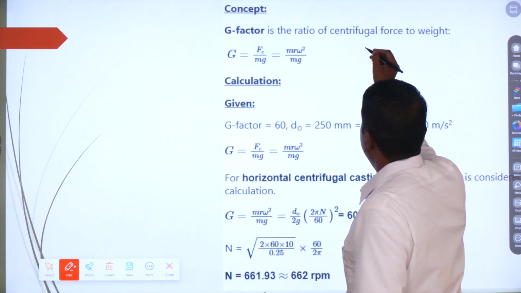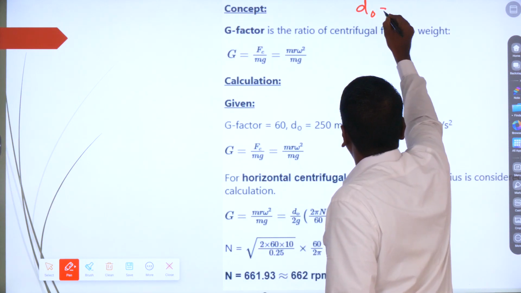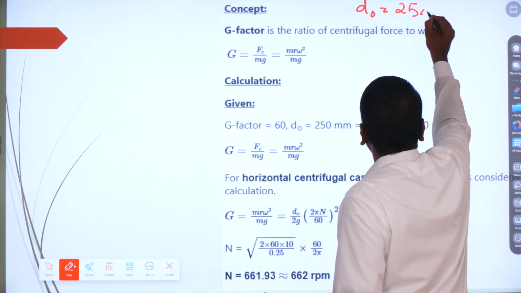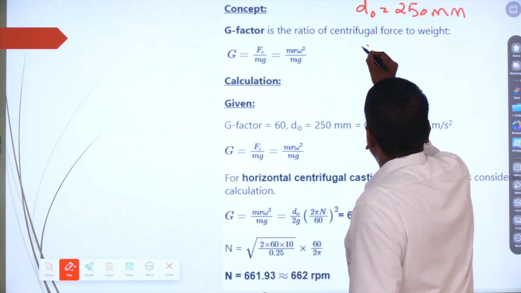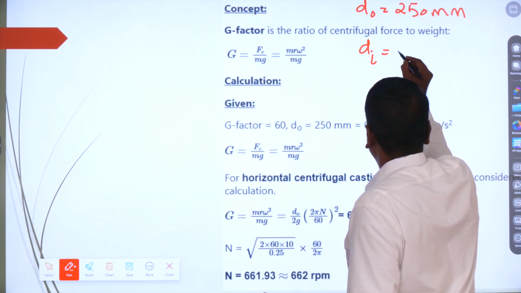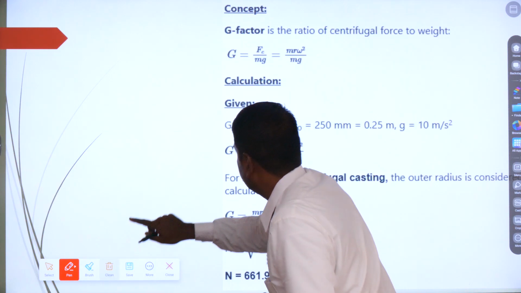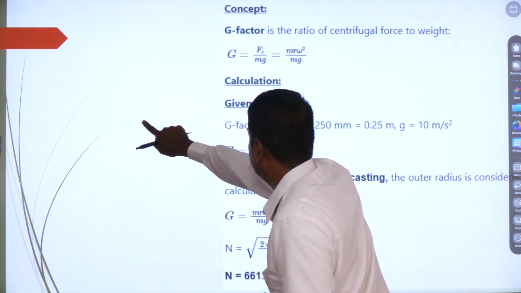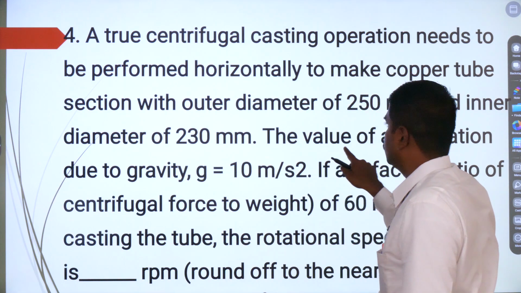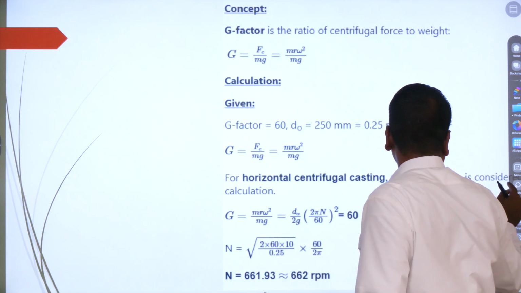so given diameter is going to be outer diameter, it is going to be D0 is going to be 250 mm. Inner diameter is less, and let us assume it is going to be DI, it is going to be of 230 mm.